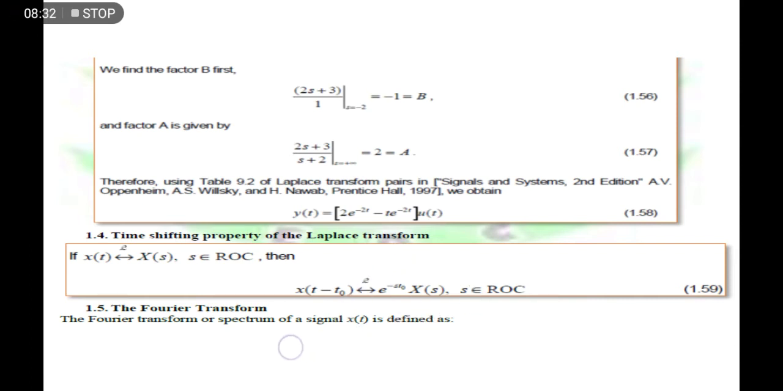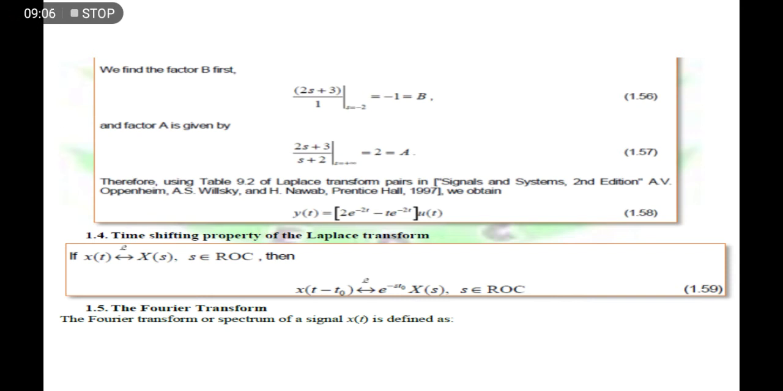What we will do is transform x of t itself, without considering the time shift. After that, we multiply it by e to the power of negative s t sub o, where t sub o is the shifted time here. Anyway, that is already understandable, so we will no longer have to discuss this one.